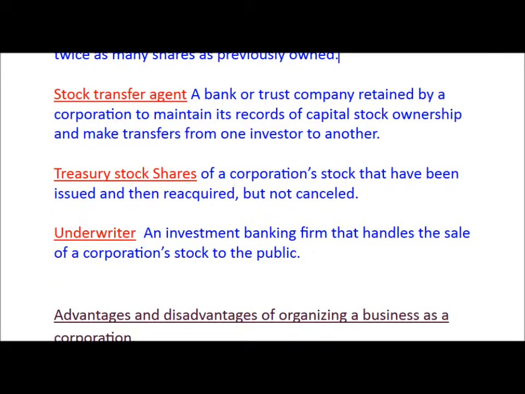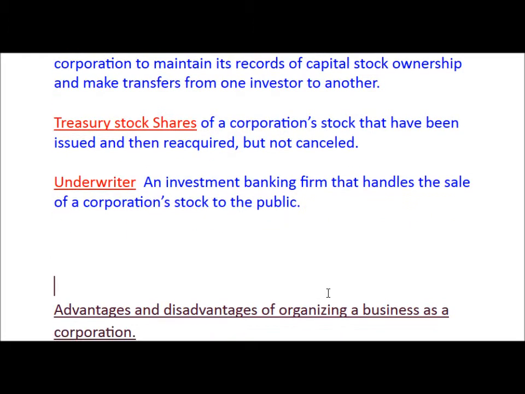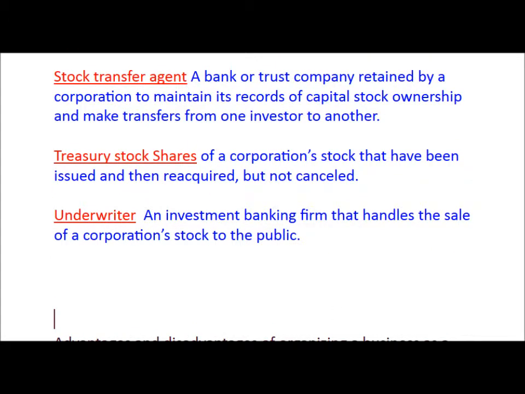What is a stock transfer agent? A bank or a trust company retained by the corporation to maintain its record of capital stock ownership and make transfers from one investor to another. What are treasury stock shares? Shares of a corporation's stock that have been issued and then reacquired but not cancelled. What is an underwriter? An investment banking firm that handles the sale of a corporation's stock to the public.